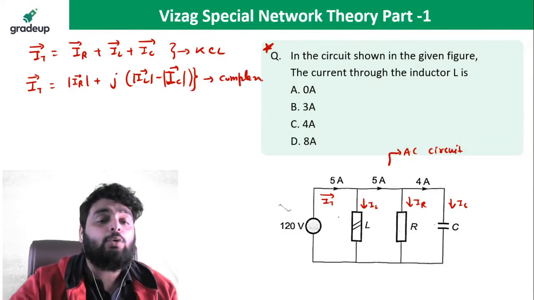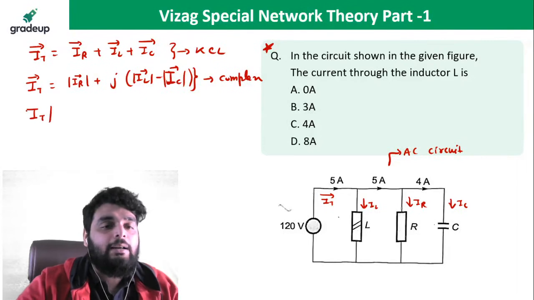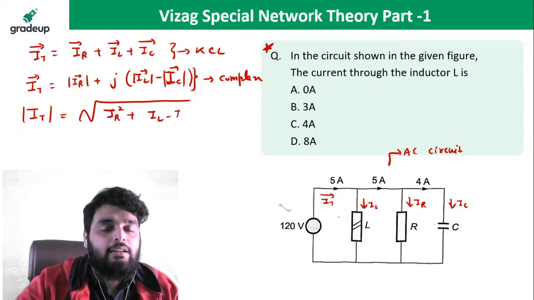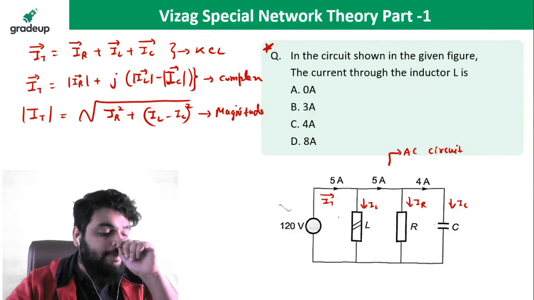Now if I want to write in magnitude form, then the total current magnitude will be under root of IR square plus IL minus IC whole square. This is the magnitude form. Remember this point. In this way we need to apply the KCL.